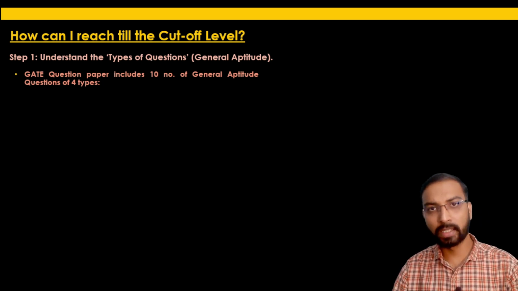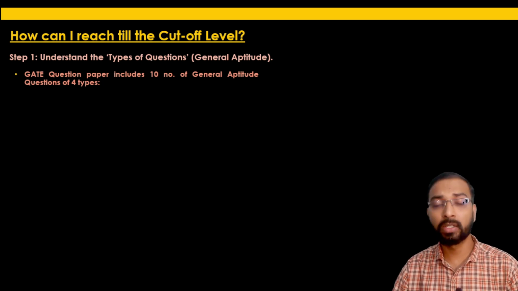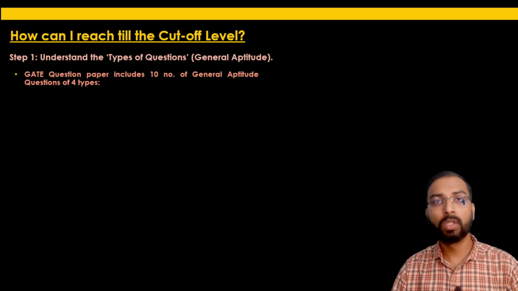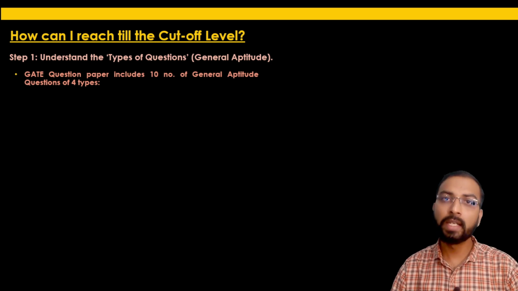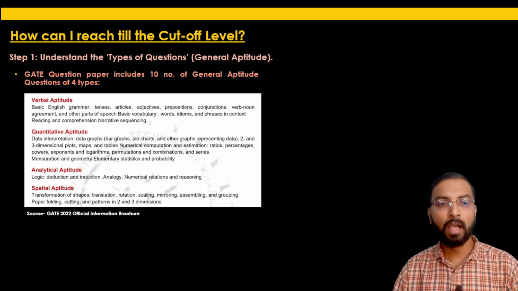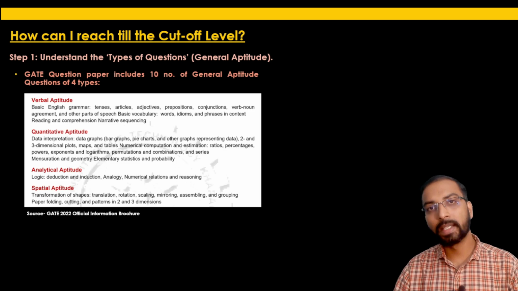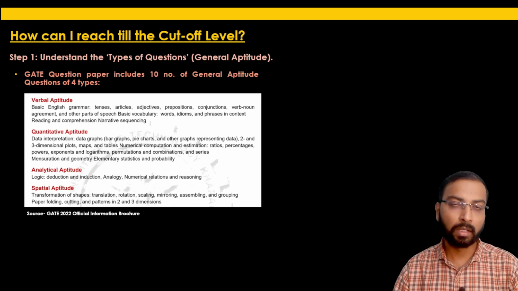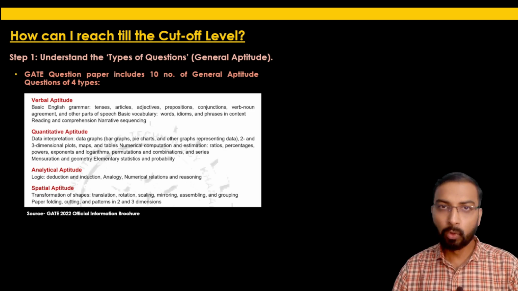So in the first lecture on preparation strategy, as I mentioned, one must go through the information brochure. Each and everything is available in that. If you have not gone through it, I will just explain here. The general aptitude questions in this GATE exam, or the upcoming exam, will be of 4 types.